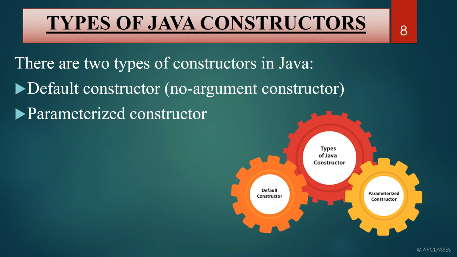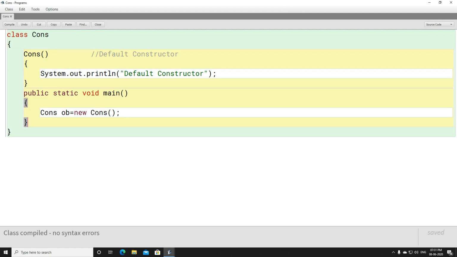What are the types of Java constructor? We have two types of Java constructor. One is default constructor, another one is parameterized constructor. We will discuss now what is default constructor and what is parameterized constructor. Then the things will be crystal clear to you. In this example, you can see we have a default constructor here. Why is it a default constructor? Because no parameter is written.